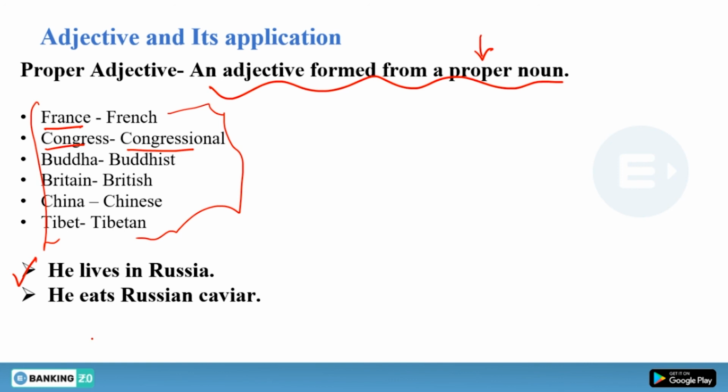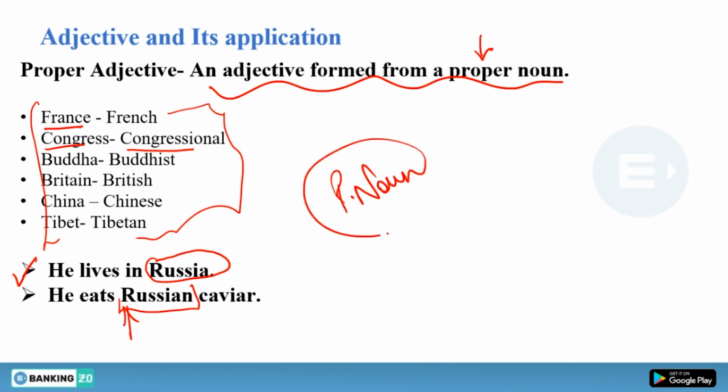So we have this example: he lives in Russia. Russia is a proper noun because it is a name. But he eats Russian caviar. Caviar is the noun, and Russian is your proper adjective. We have to use an uppercase R, because whenever we use a proper noun, we have to use uppercase for the first letter. Similarly, we have to use uppercase when we are talking about proper adjectives.